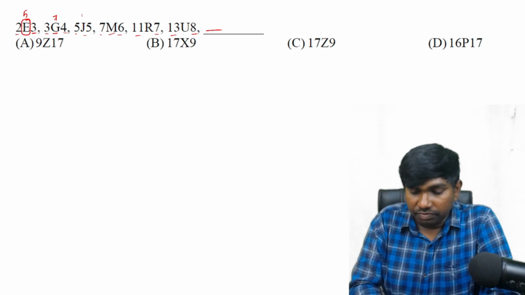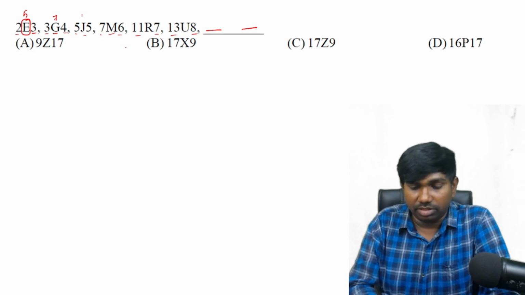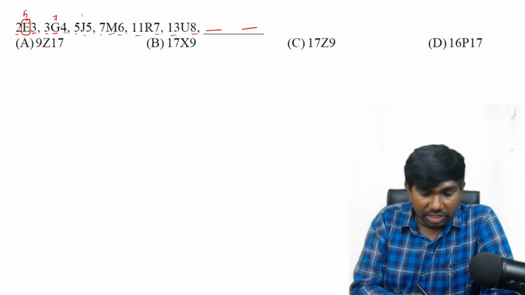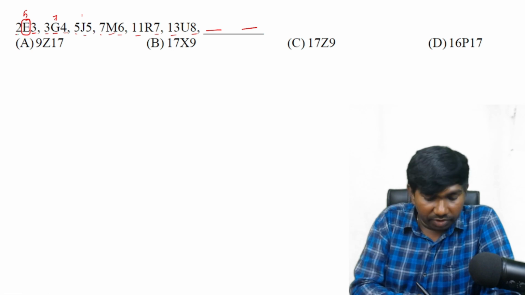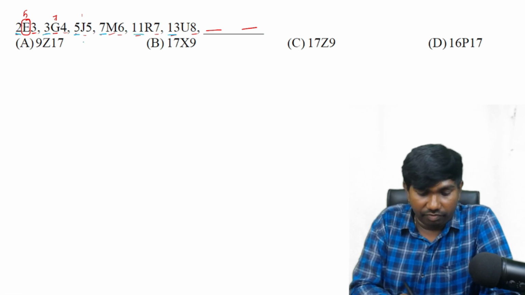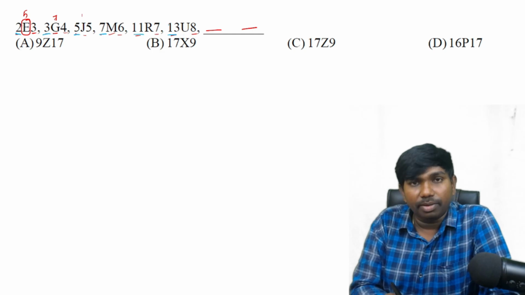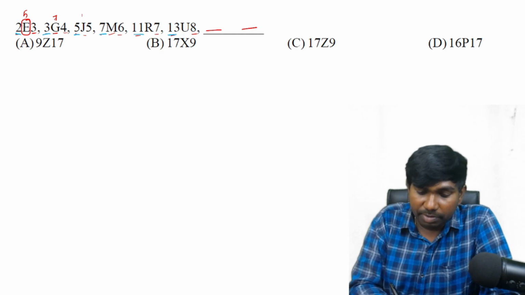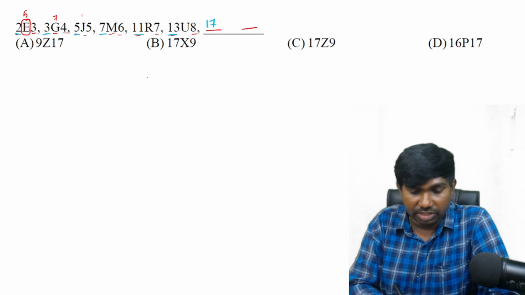So that means we should get the numbers first, and after getting the numbers we can write the letter immediately by adding those two. So let us see the first place in that way. First numbers 2, 3, 5, 7, 11, 13. What are these numbers? They are prime numbers. What is the next prime number after 13? That is 17. We got the first number.